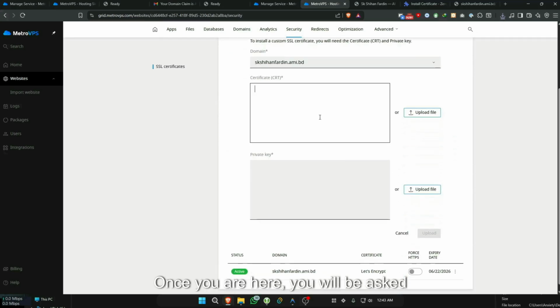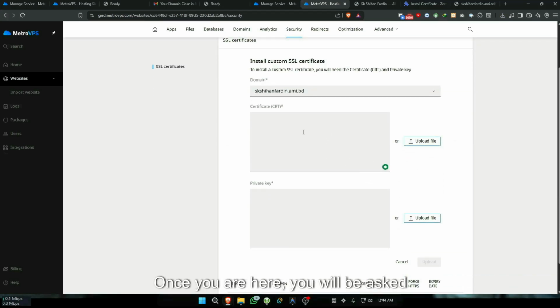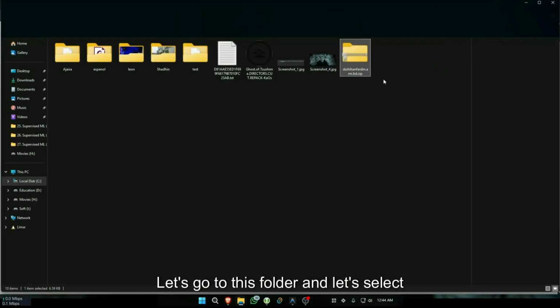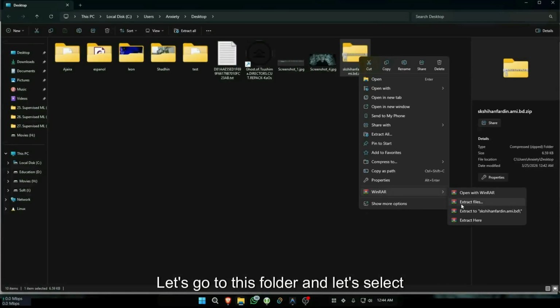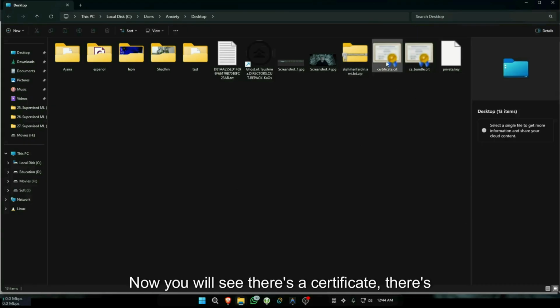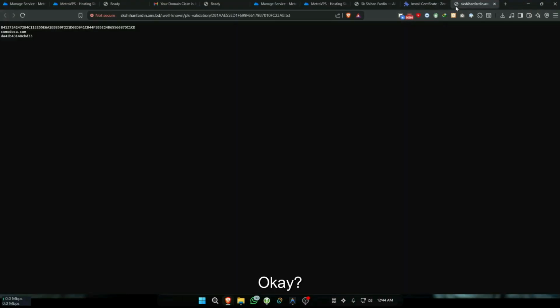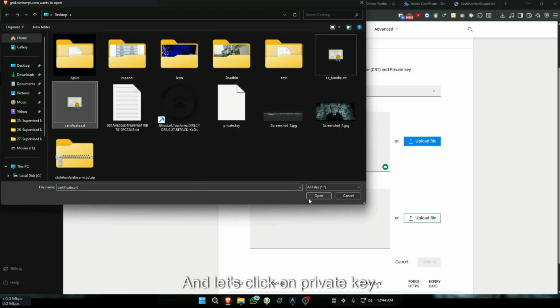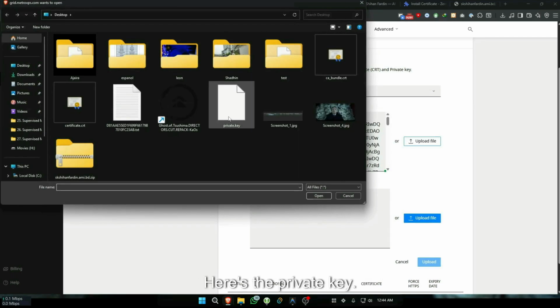Okay, once you are here, you will be asked to upload a certificate and a private key. Now how do you get them? You just downloaded this zip file, right? So it's named something like this. Let's go to this folder and select extract here. Okay, now you will see there's a certificate, there's a private key, everything there, all you need. Okay, now let's click on upload file and let's click on certificate and let's click on private key. Here is the private key.